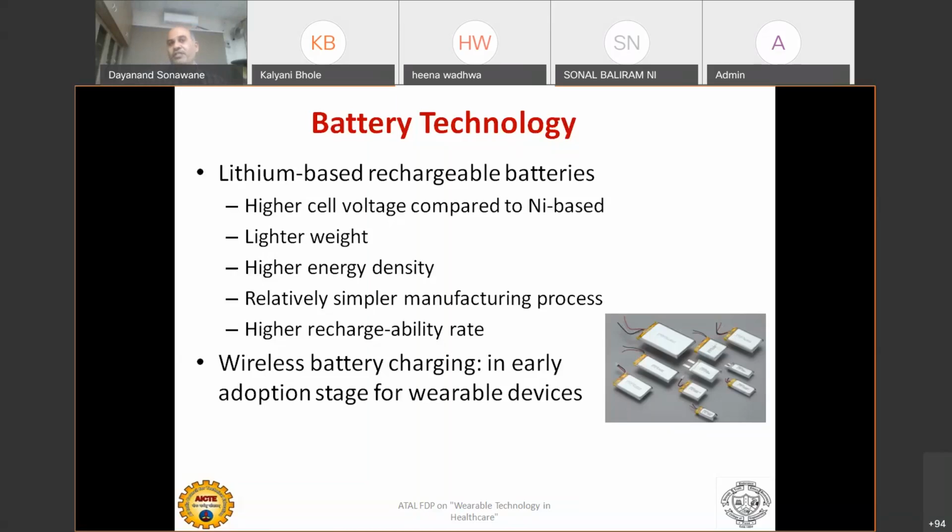Such technology is now becoming more popular, and because of this, wearable devices are going to become more popular because people will prefer this. If there is no power issue, let my battery charge continuously, and if it is fully charged, it will go to trickle charge. But I don't want to remove my battery from the wearable device, or remove my wearable device and put it for charging. So that hurdle is now going to be avoided.